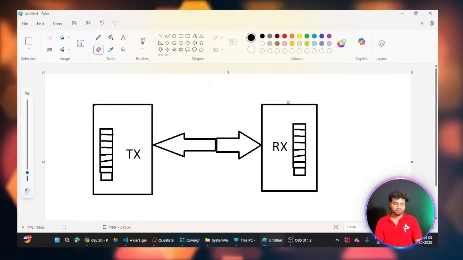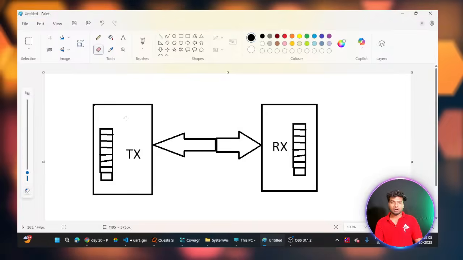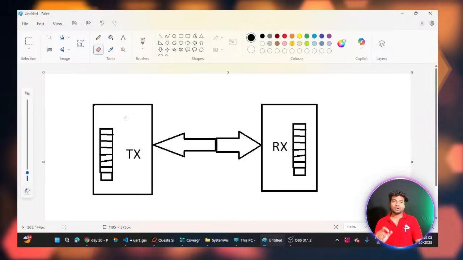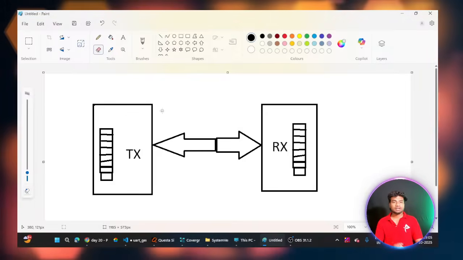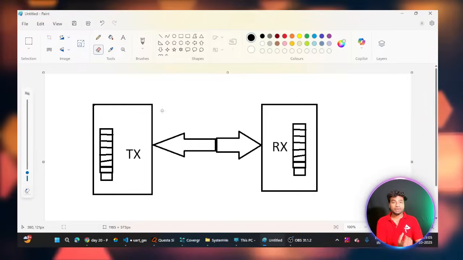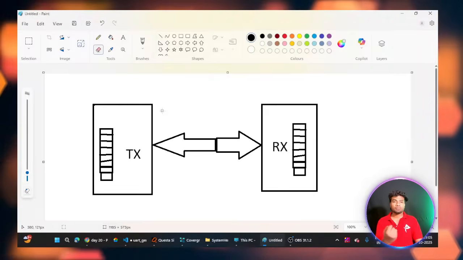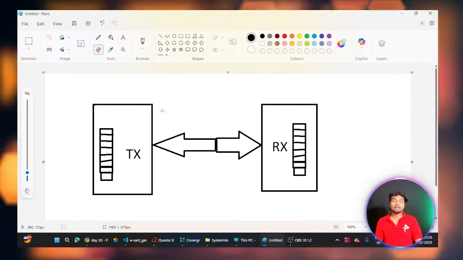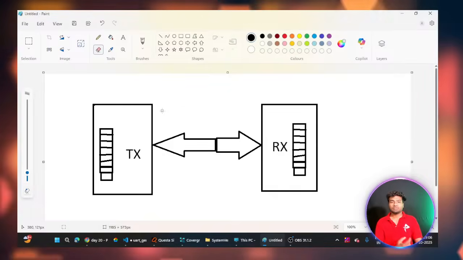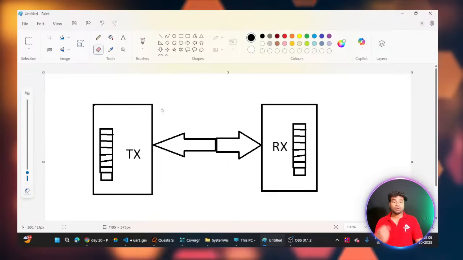I already said UART will send bit by bit, one by one. Firstly it will send the start bit to the receiver, and then it will send the first data bit, and then the second data bit, and then one by one the rest of the data bits, and finally it will send the stop bit. So initially the start bit, 8 data bits, and then the stop bit, one by one.